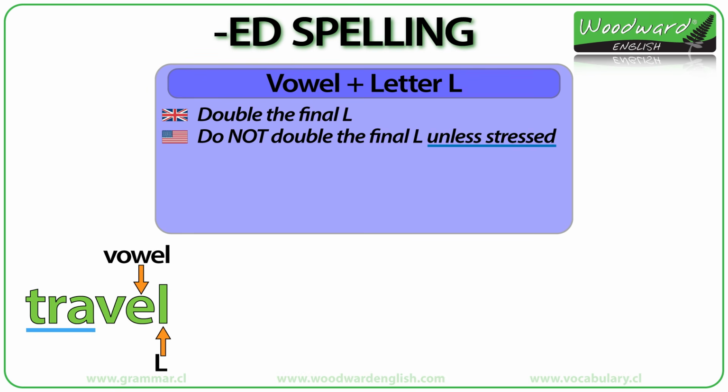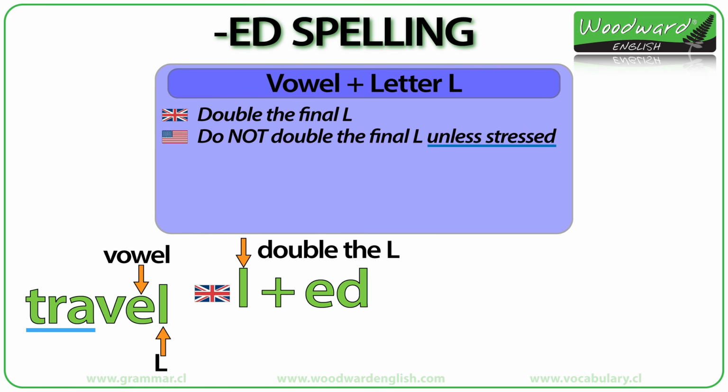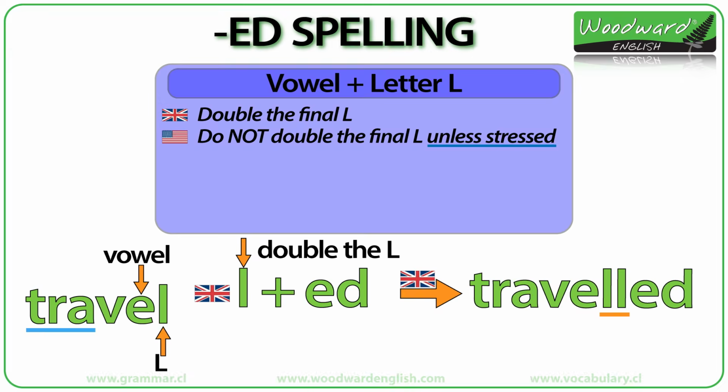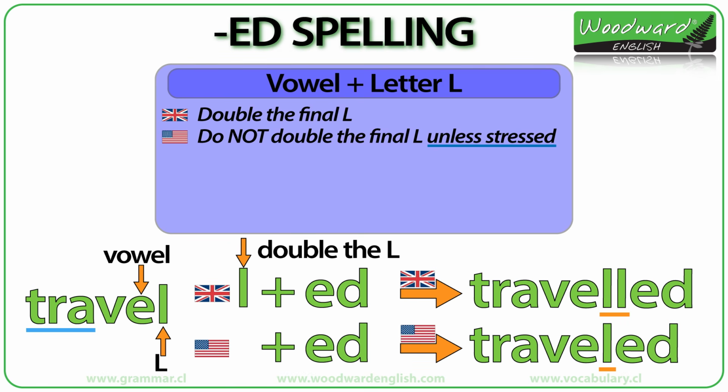So what do we do? There are two ways of spelling this word. In British English, we double the final L. So now there are two L's. And then we add ED. In British English, this becomes travelled with 2 L's. In American English, just add ED because the final consonant with L is not stressed. In American English, this becomes traveled with 1 L.